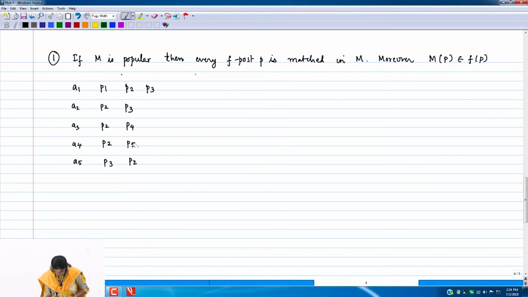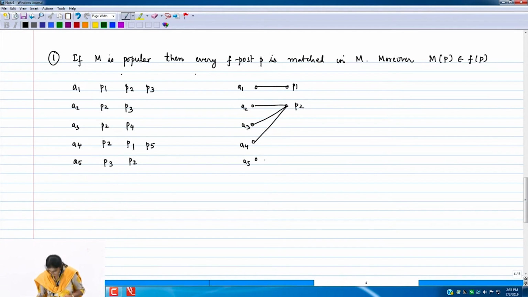Okay. So if this is my instance, I know that I should add these edges: A1 P1, A2 P2, A3 P2, A4 P2, A5 P3, right? These are interesting edges. I do not know which among these is going to get matched, but these are interesting edges.